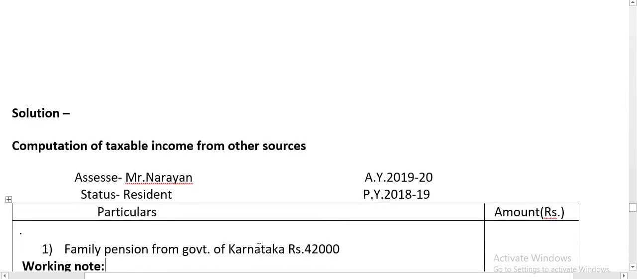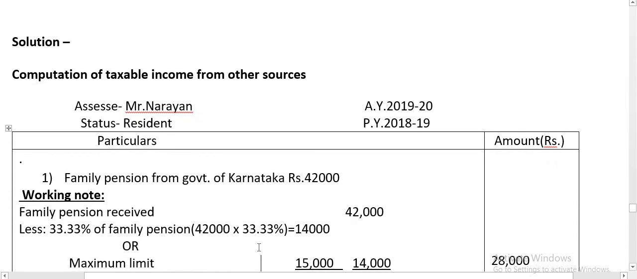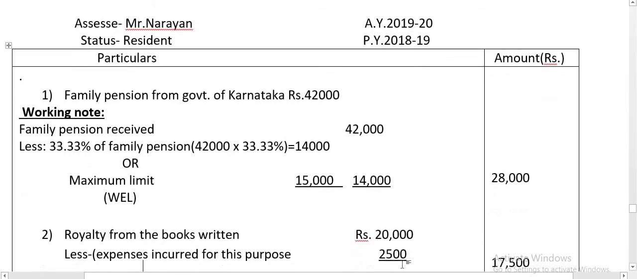So you have to compute taxable income from other sources. Here first point is family pension. For family pension you have to do the working note. Family pension received 42,000 minus 33.33% of family pension, that is 42,000 into 33.33%, 14,000, or maximum limit 15,000, whichever is less. So whichever is less, 14,000. Therefore taxable income from family pension is 28,000.